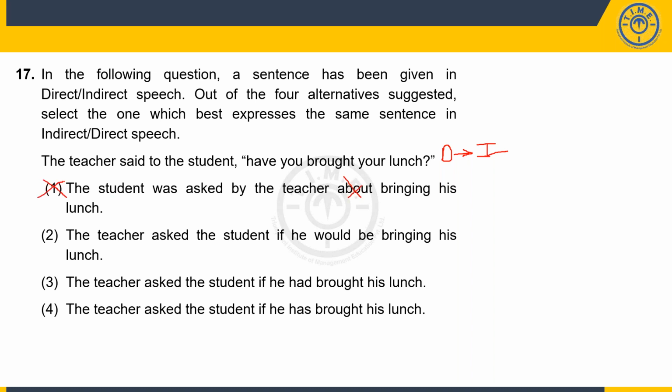Option 2: The teacher asked the student if he would be bringing his lunch. But "would" would have worked if you had a "will", as in, the teacher said to the student, will you bring your lunch? So if he would be bringing, then it would have been correct. But I have "have" and not "will", so 2 gets incorrect. Option 3: The teacher asked the student if he had brought his lunch. The "have" here has become "had". 3 seems to be fine. Option 4: The teacher asks the student if he has brought his lunch. But this "has" is again wrong. It should have been "had". So option number 3. All right, guys. 17th, option number 3 would have been correct.